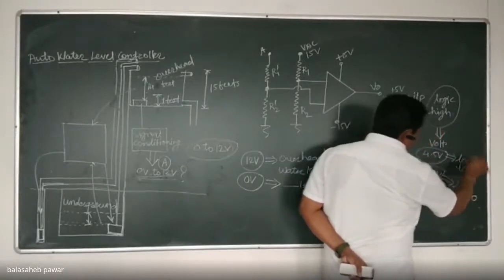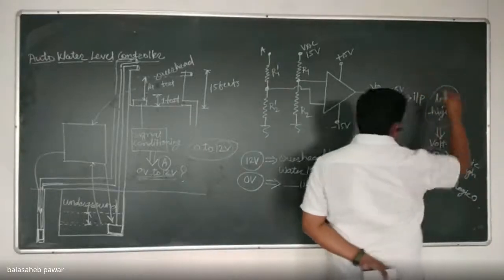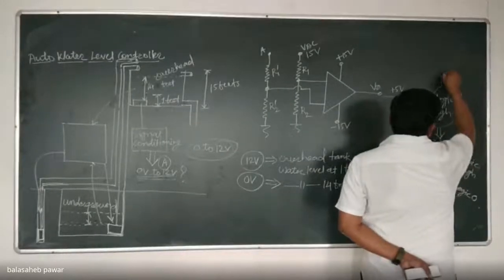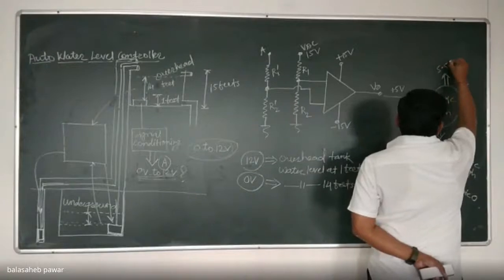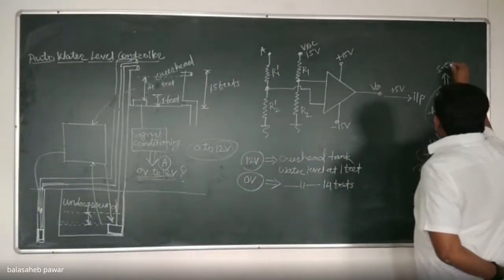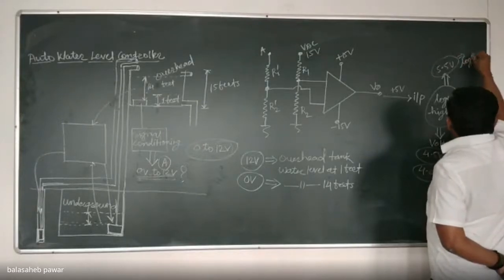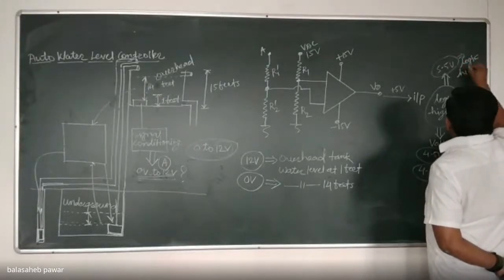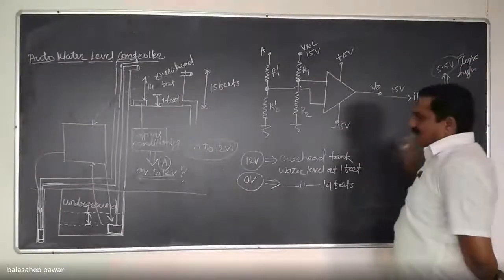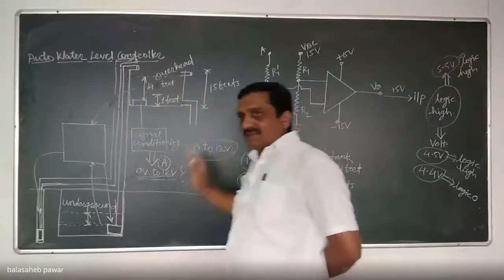Yes or no? Similarly, above 5 volts, if it is 5.5, it will be considered as what? Logic high. I just gave an example. These are not the exact values that you have to identify.